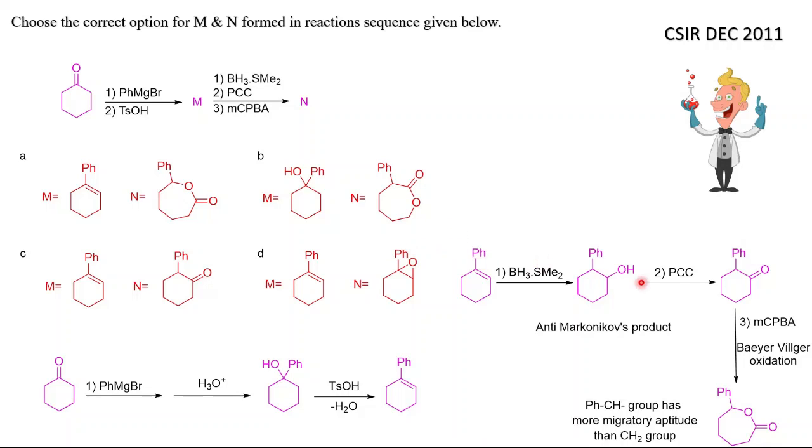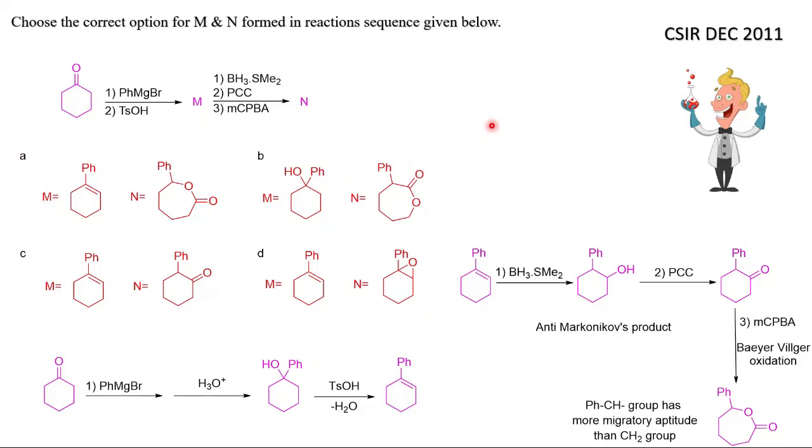That will depend on the migrating aptitude. This carbon has more electron density, having a carbon and a phenyl group, and this has only carbon. So this group will migrate more easily. So oxygen will be added at this position between this carbon and this carbon. So the Ph-CH group has more migratory aptitude than the CH2 group. That's why this product will be the major product. So option A will be my correct answer.